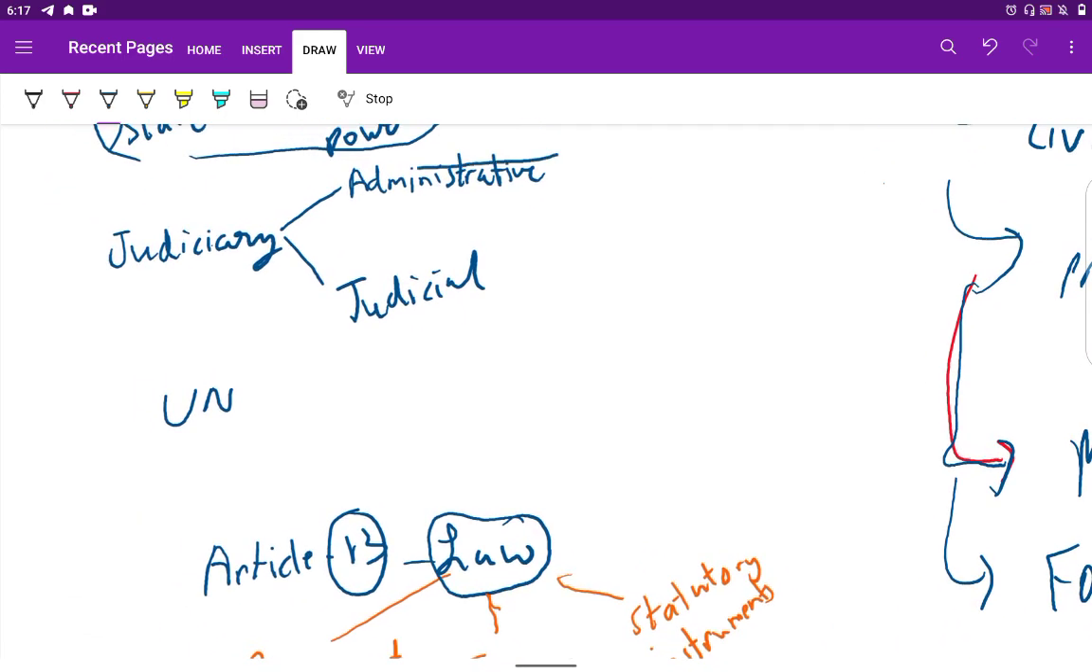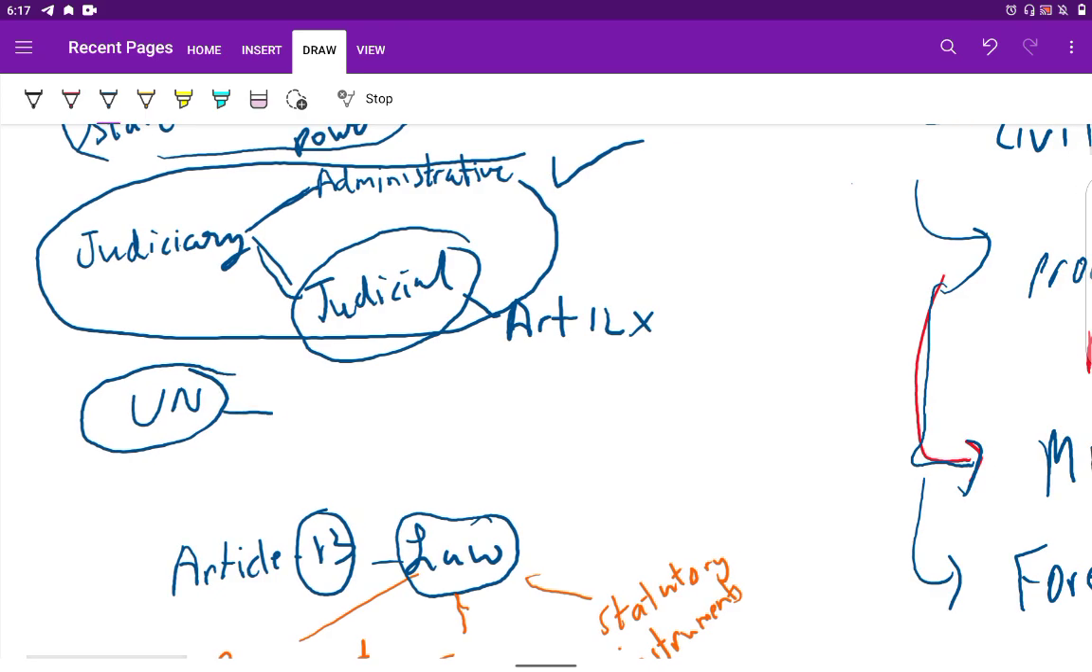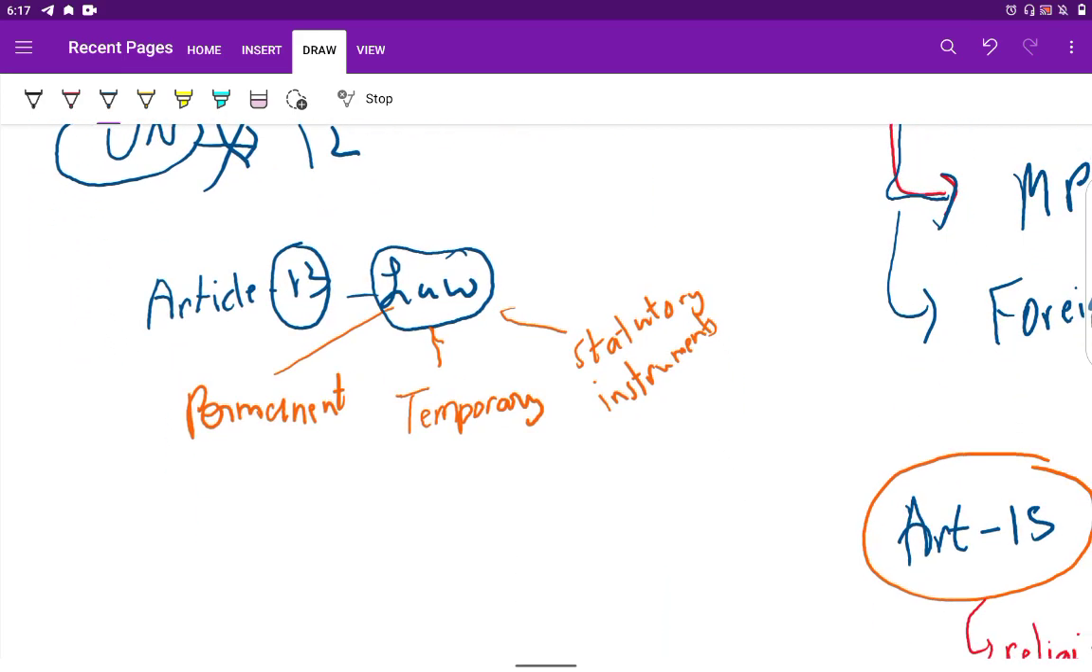Now when it comes to the judiciary, we can distinguish the judiciary's functions into two types: administrative and judicial. The judicial function does not come under the purview of Article 12, but the administrative function comes under the purview of Article 12. And one more piece of information is that the UN does not come under the Article 12 definition of state. Okay, got it.